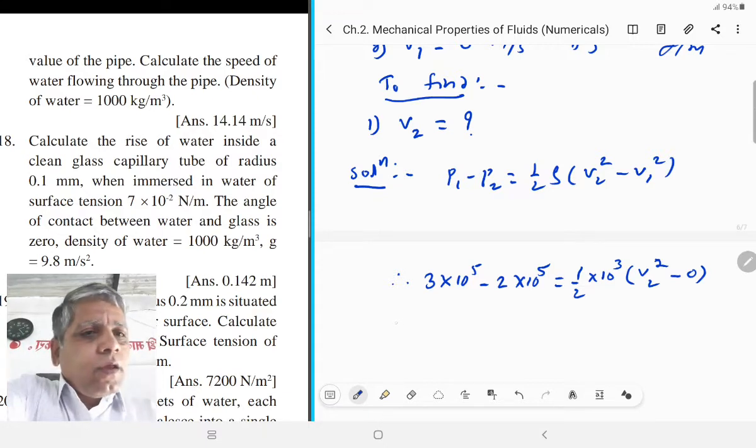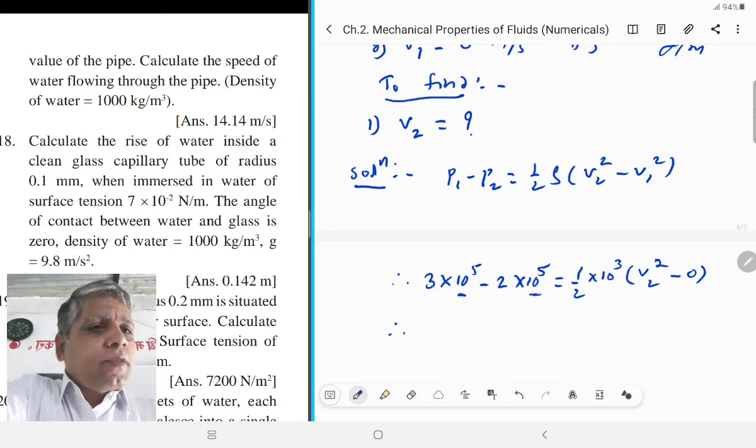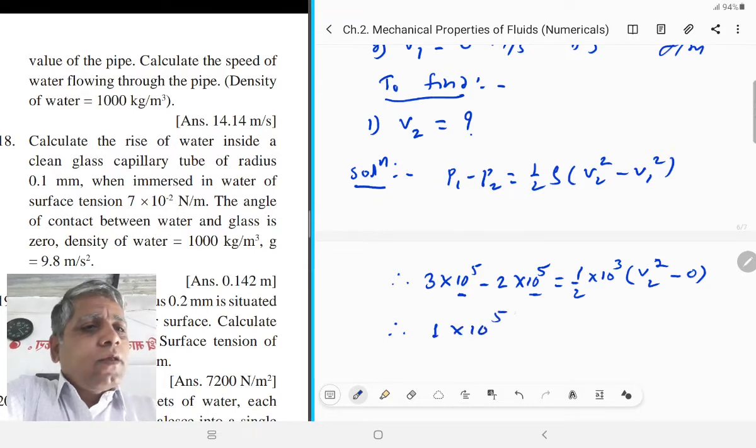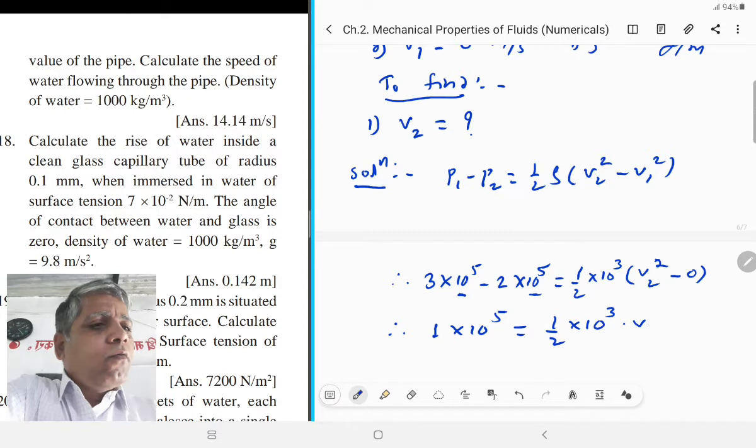Therefore, here 10 raised to 5 is taken common and 3 minus 2 is 1, that is 1 into 10 raised to 5 is equal to half into 10 raised to 3 into V2 square.